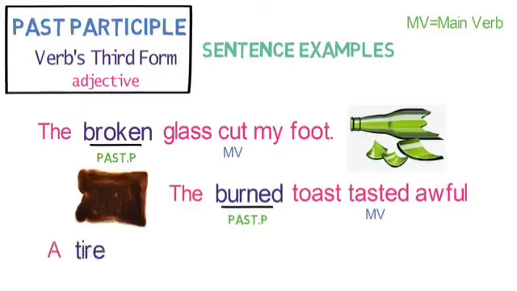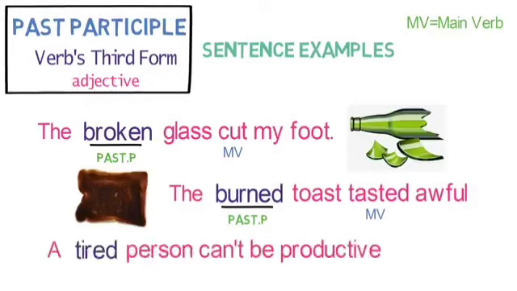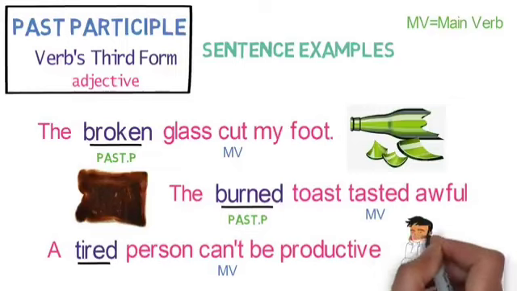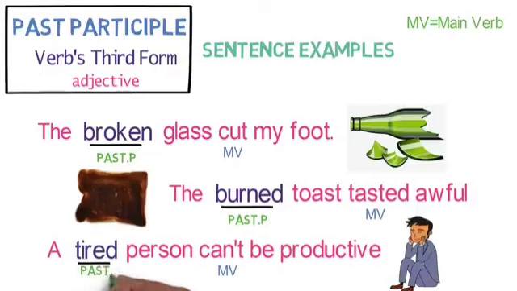A tired person can't be productive. Here, the main verb is can't and tired is secondary verb in verb's third form. As it is describing the person, it functions as adjective in the sentence, and so it is a past participle in the sentence. Now we have got the idea of past participles. Let's now look into perfect participles.